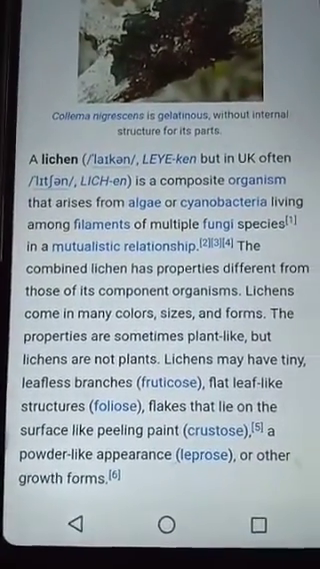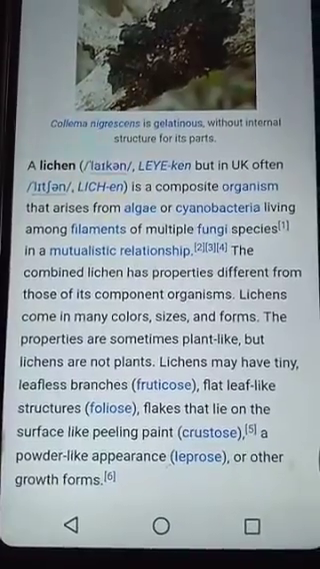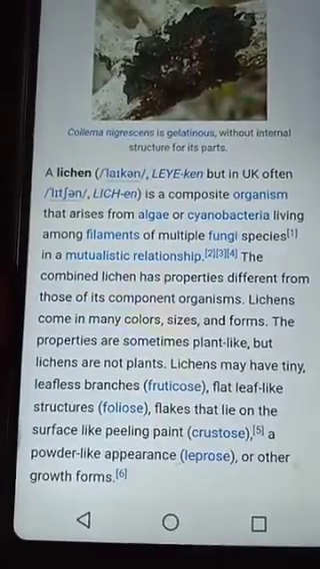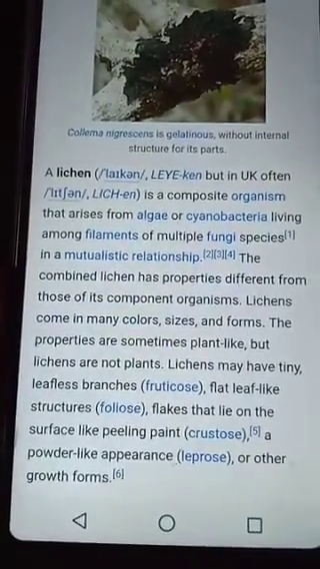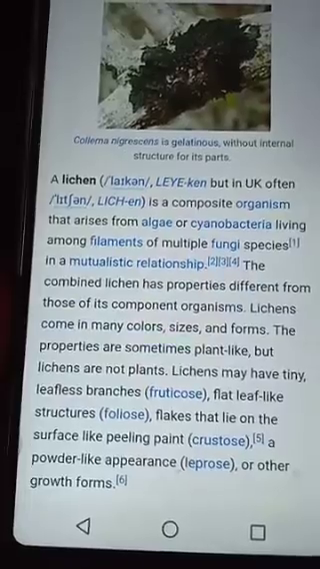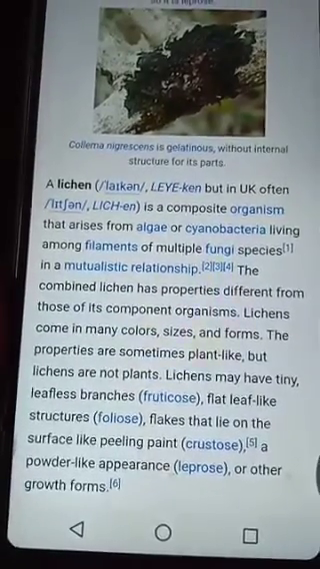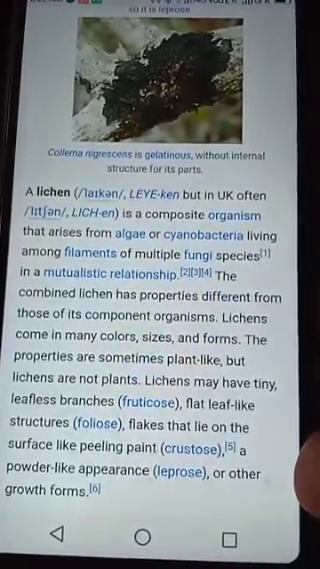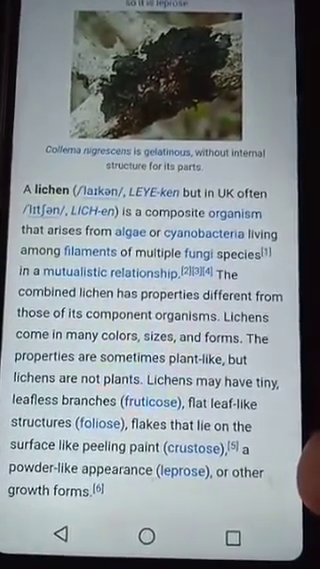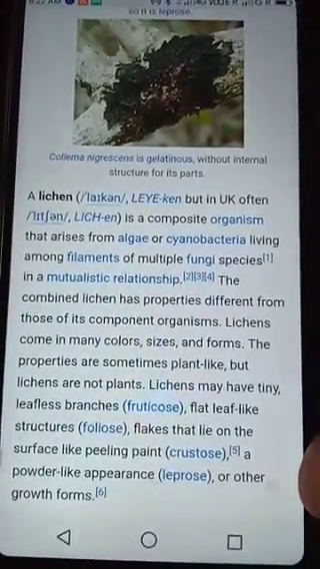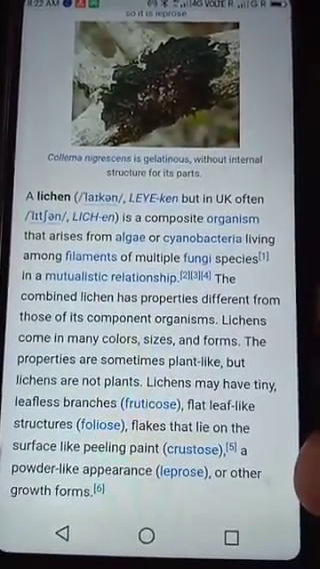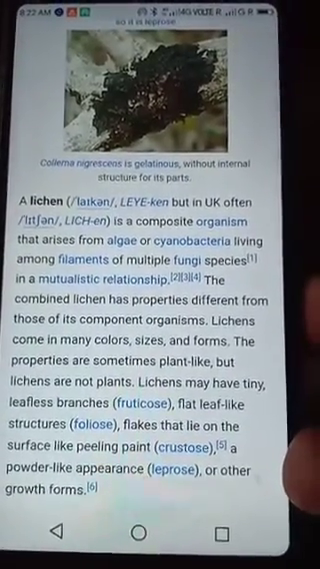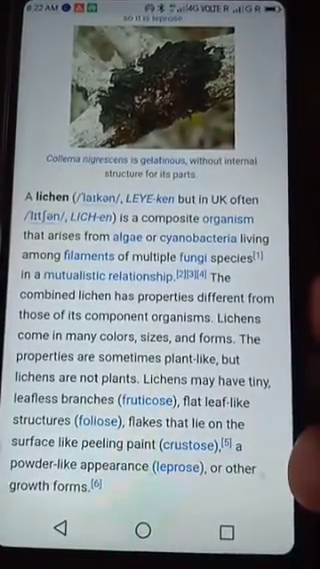Lichen is a composite organism that arises from algae or cyanobacteria living among filaments of multiple fungi species in a mutual relationship. The combined lichen has properties different from those of its component organisms. Lichens may come in many colors, sizes, and forms, and the properties are sometimes plant-like, but lichens are not plants. Lichens may have tiny leafless branches, called fruticose, flat leaf-like structures, foliose, or flakes that lie on the surface, crustose.